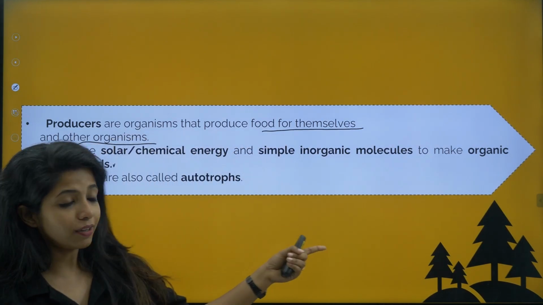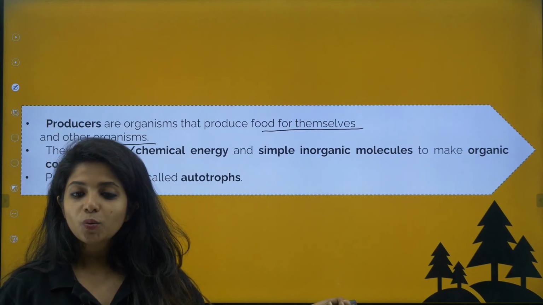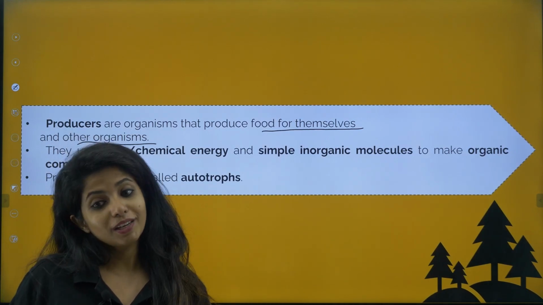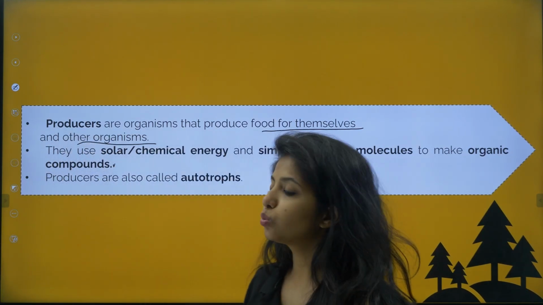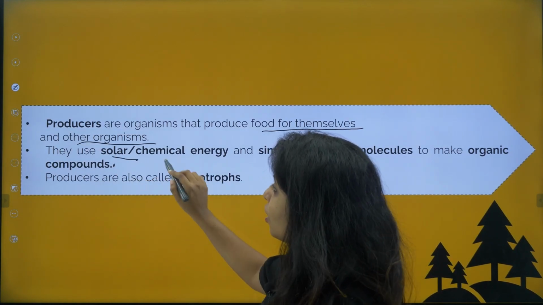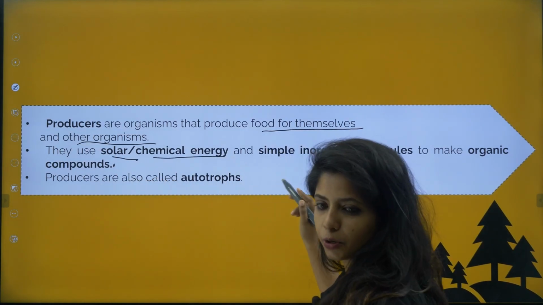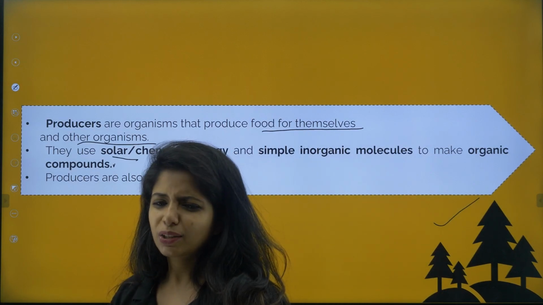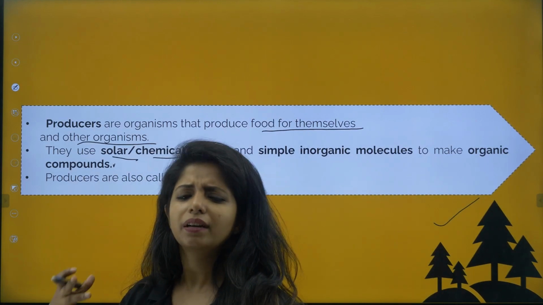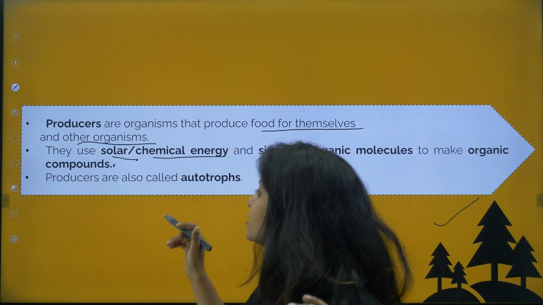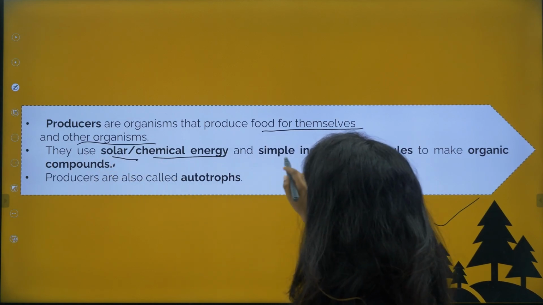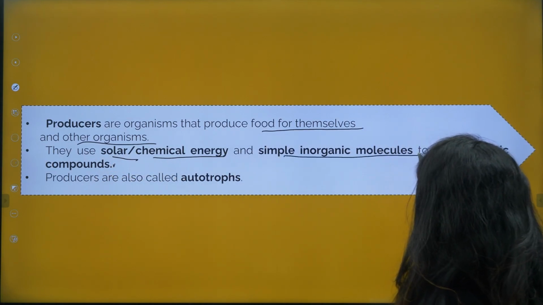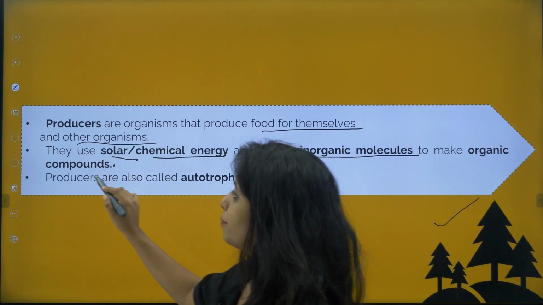You can see the picture over here. These are the plants. Plants are the ones that produce food for themselves and also give it to us, right? They use what, children? They use solar energy or chemical energy. Now, producers can be different. It can be plants or it can be some bacteria also. Okay, so bacteria in a way do not help us, but yes, they can prepare their own food. Anyways, plants use solar energy and simple inorganic molecules to make organic compounds.